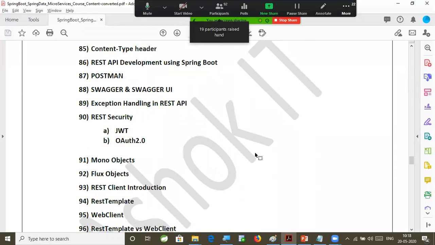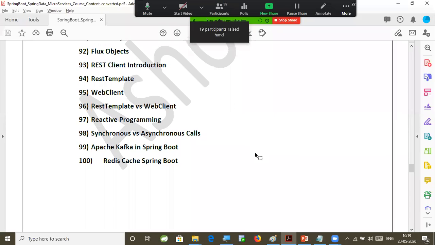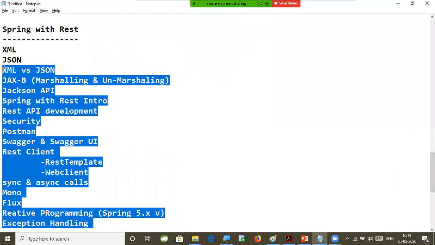And like this I can increase the content. But this is already available as part of the PDF document that you can see in the video, right? So at a high level, if you know these concepts, that means you are a qualified REST developer to develop a microservice by using REST APIs. All of you clear with this one?